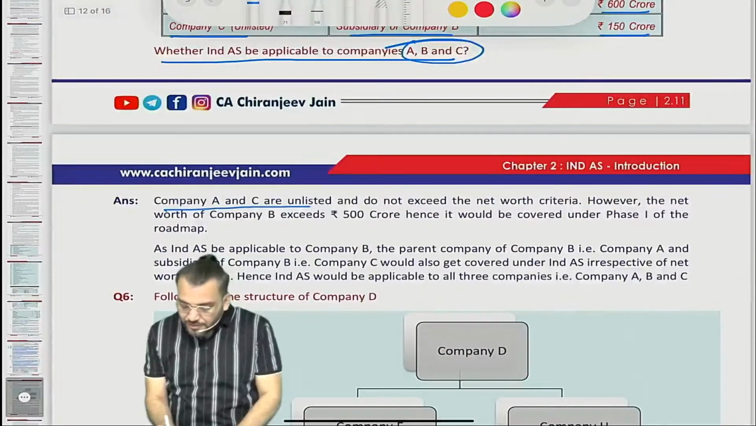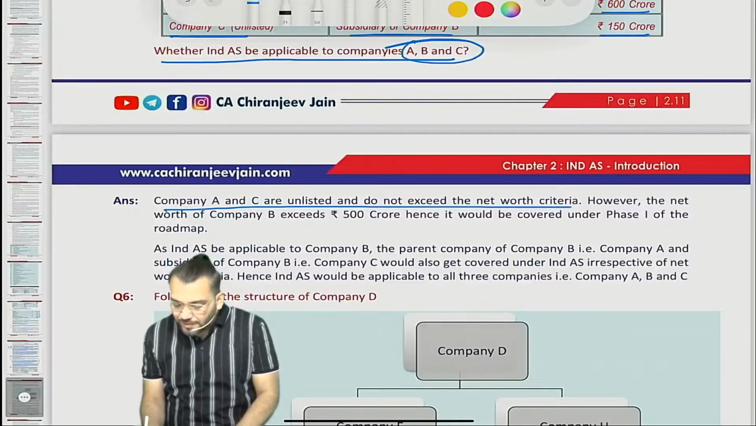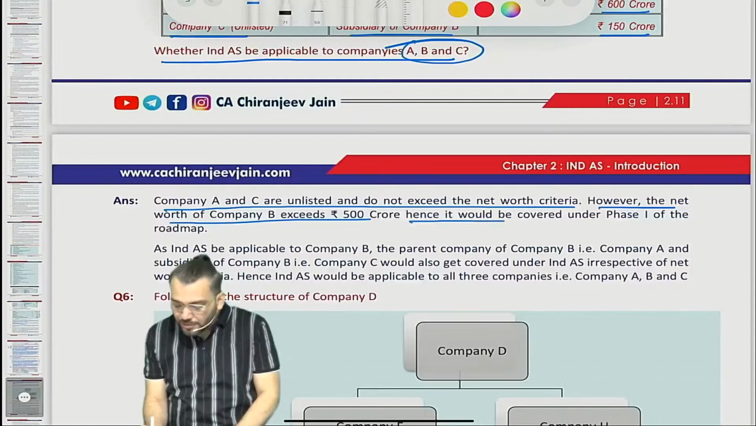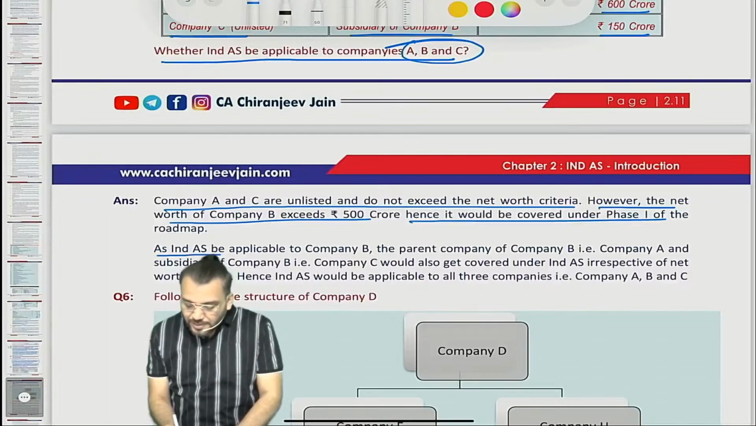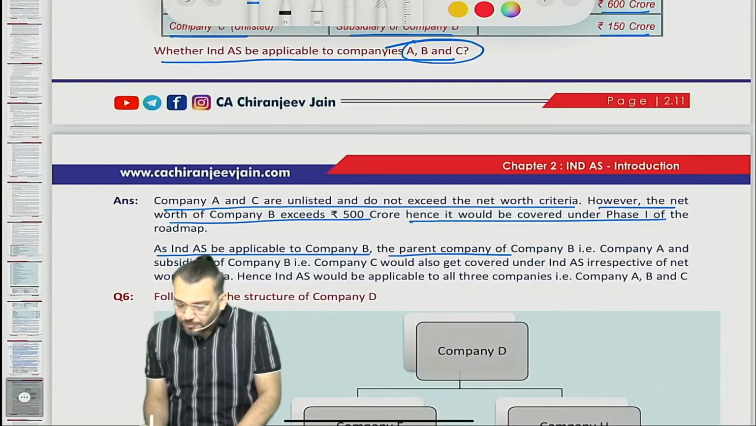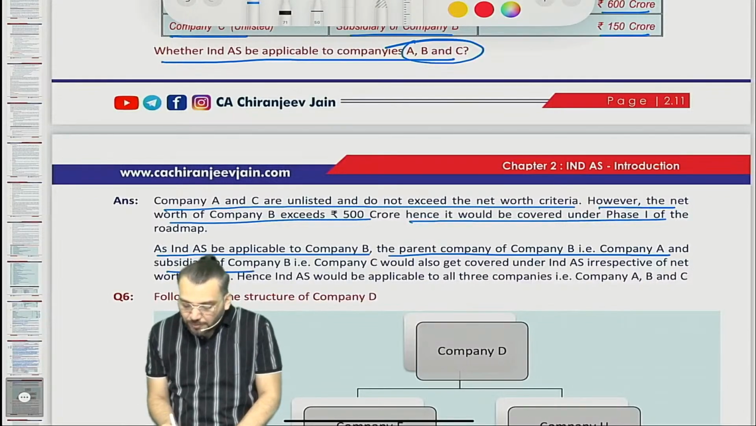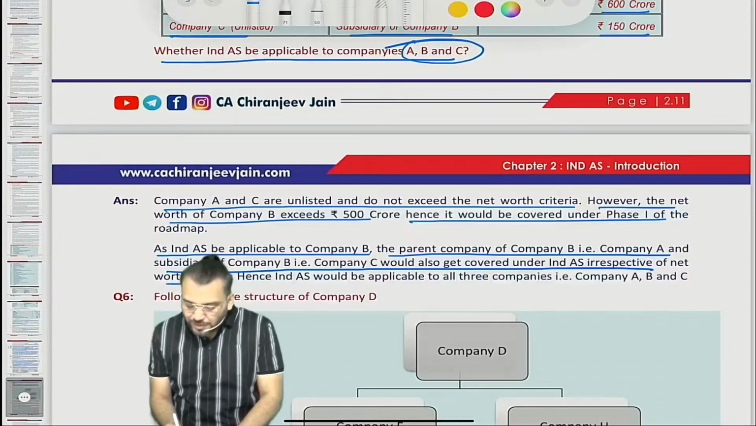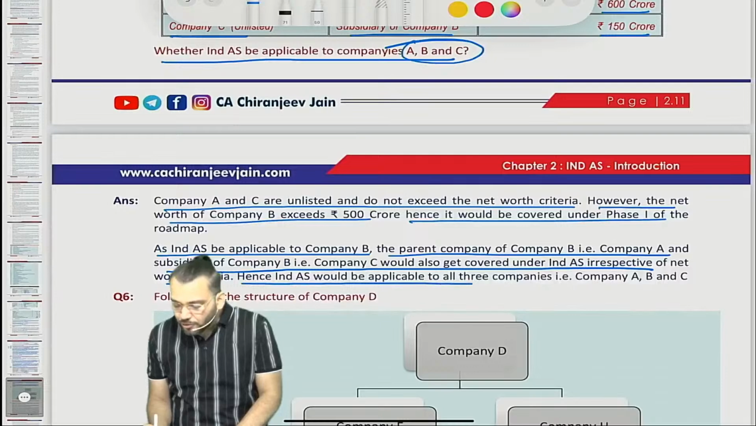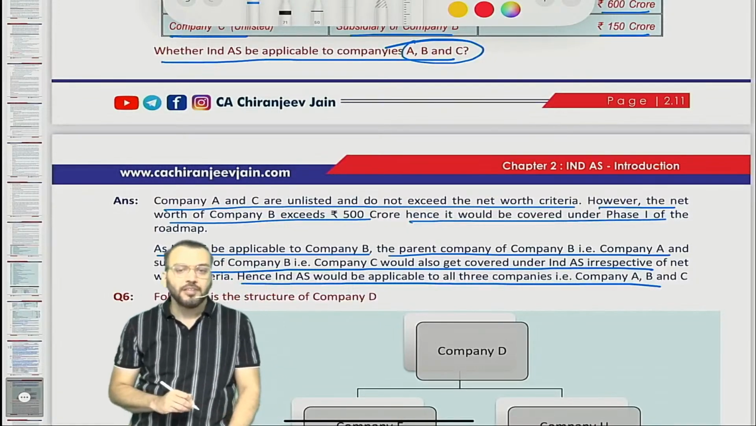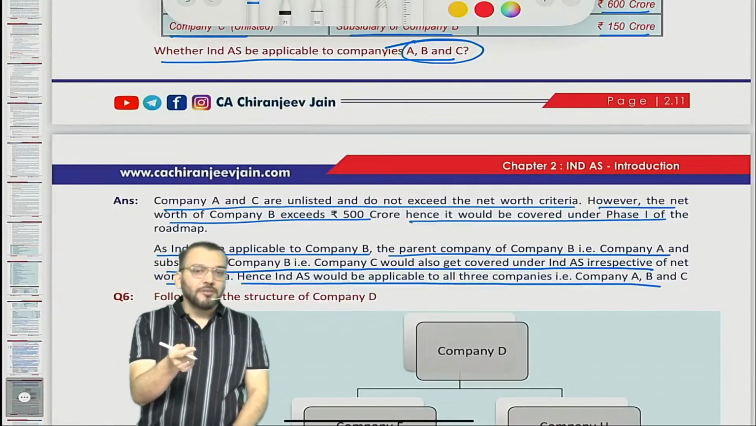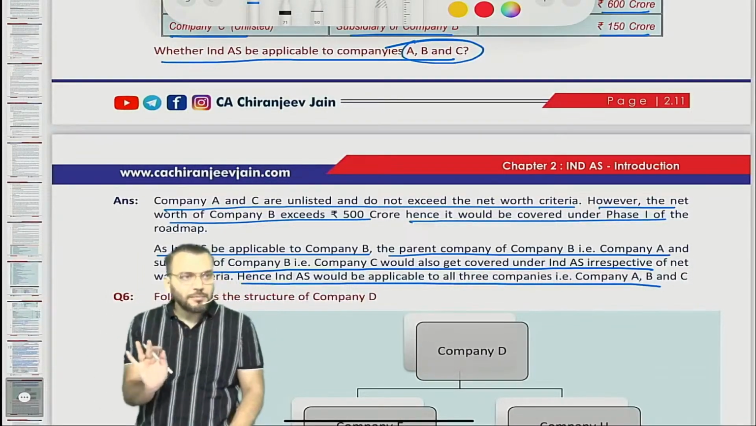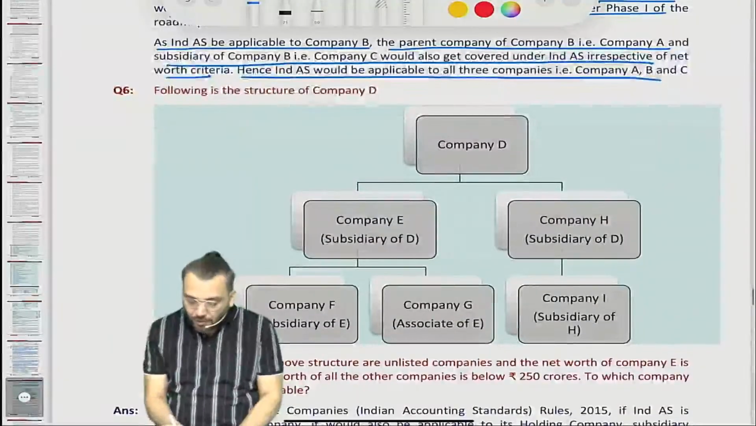What is the answer? Company A and C are unlisted and they do not exceed the net worth criteria. However, the net worth of company B exceeds 500 crore, hence it is covered under phase 1. As Ind AS is applicable to company B, the parent of company B, that is company A, and the subsidiary of company B, that is company C, also get covered under Ind AS irrespective of net worth criteria. Hence, Ind AS should be applicable to all the three companies A, B and C. Now one doubt will come about D: whether Ind AS is applicable to D or not. We'll come to that point in some other question.